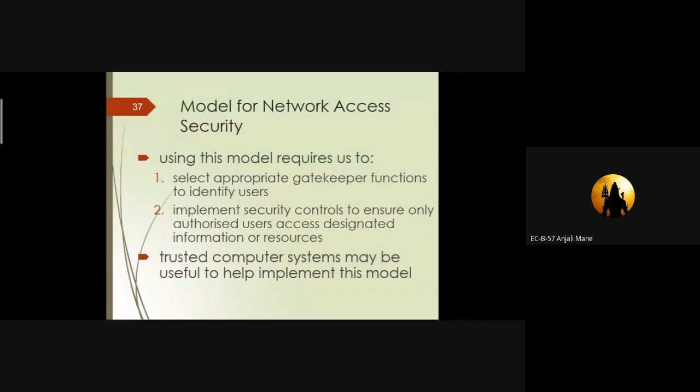Okay, so these are the two main functions of network access security. The first one is that we have to use various gatekeeper functions, and the second is that we have to implement security control mechanisms. To protect our system from hackers, we have to design various gatekeeper functions.